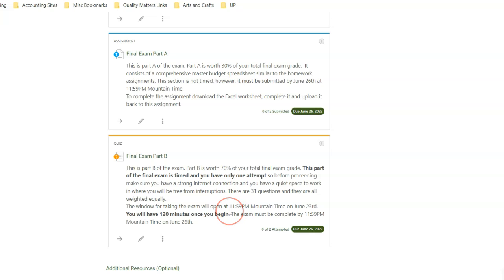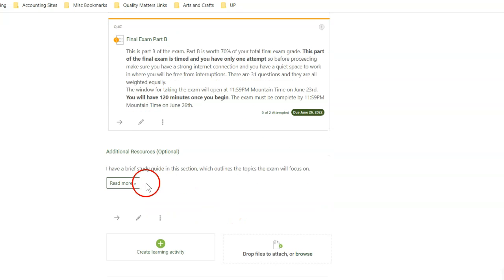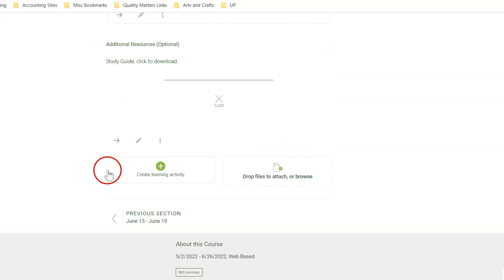So let's look at the study guide. I have it down here. So you can click here and download the study guide by clicking right there.